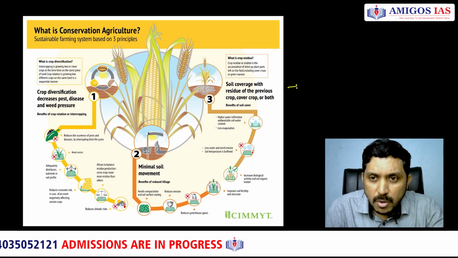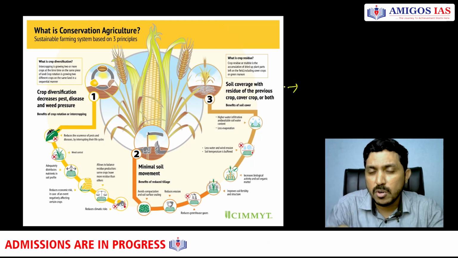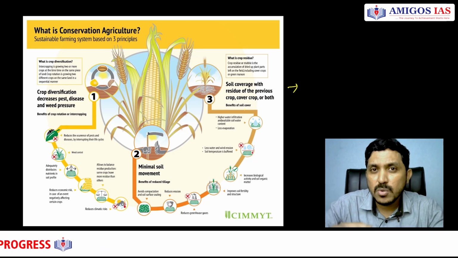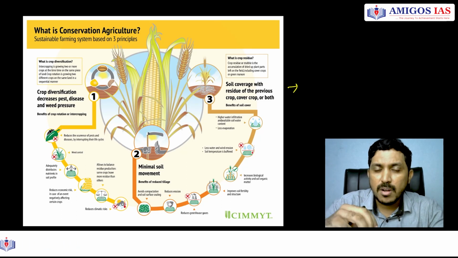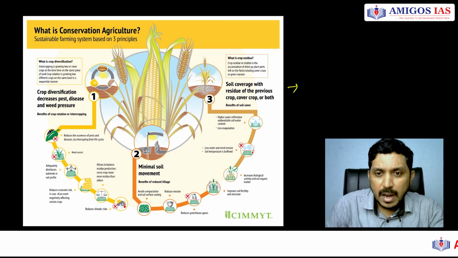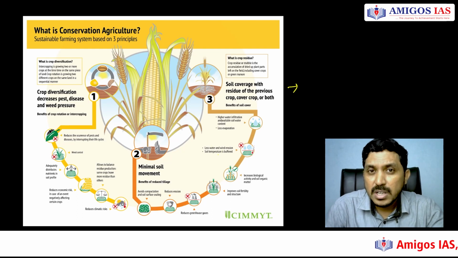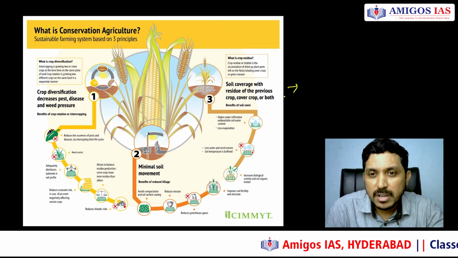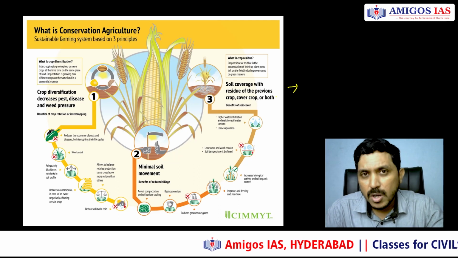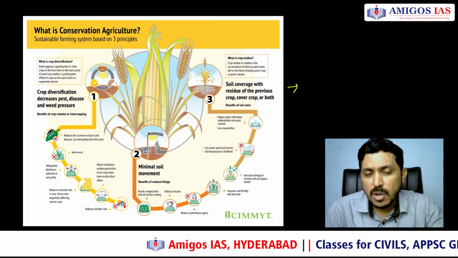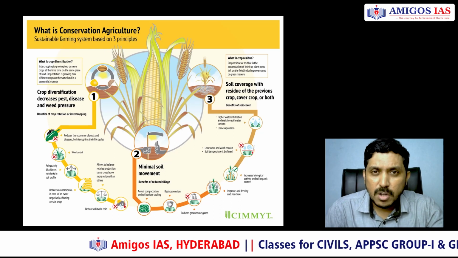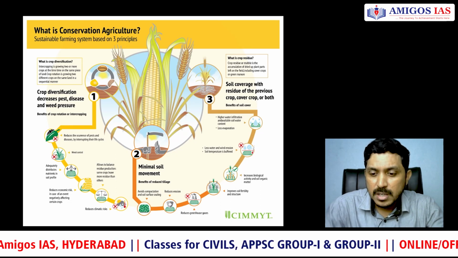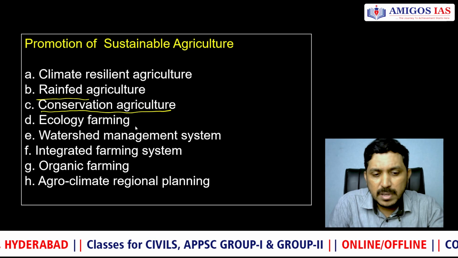The third important point is rotation of crops or diversification of plant crops, which should be done so as to enhance soil productivity. If there is residue remaining on the ground, it will also help in water infiltration, and also reduces soil erosion and wind erosion if there is residue still left on the soil. So that is the third point, which is soil coverage with residue and also multiple cropping, or I can say diversification of crops. So these three are the important components of conservation agriculture as highlighted by FAO of the United Nations. This is also an important component here. Ecology farming, again a general word here.